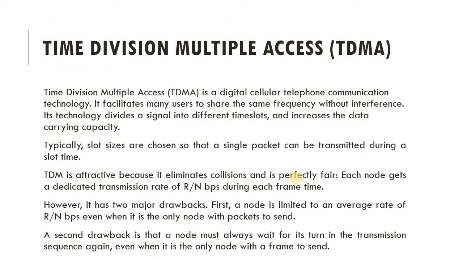assigned. So time division multiple access is a digital cellular telephonic communication technology. It facilitates many users to share the same frequency without interference. It is a technology that divides a signal into different time slots and increases data carrying capacity. Suppose we are calling our friend.